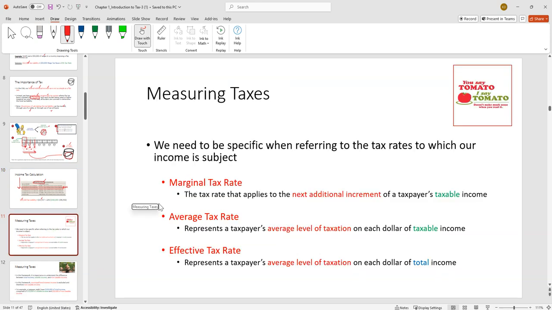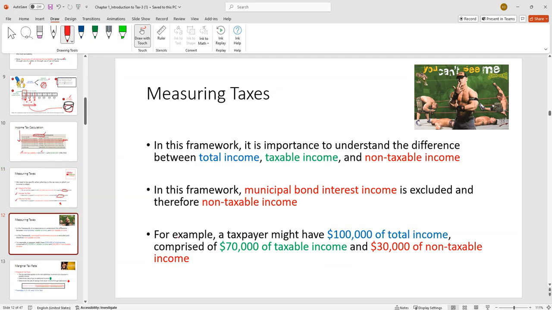When we talk about taxes, right, we have to keep our verbiage straight. You say tomato, I say tomato. We do need to make sure that we're understanding the words, right? We need to know the difference between marginal, average, and effective tax rate. And in those, generally we're going to be looking at taxable income, but the effective tax rate uses total income. So keep that straight. Let's talk about these one at a time.